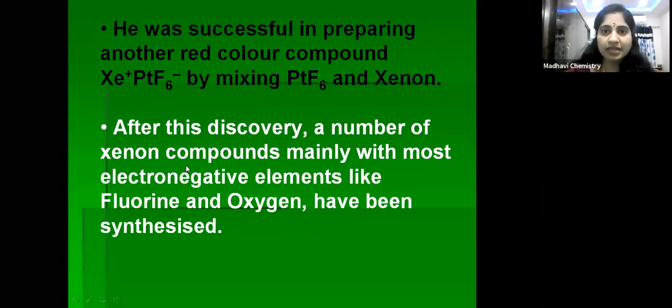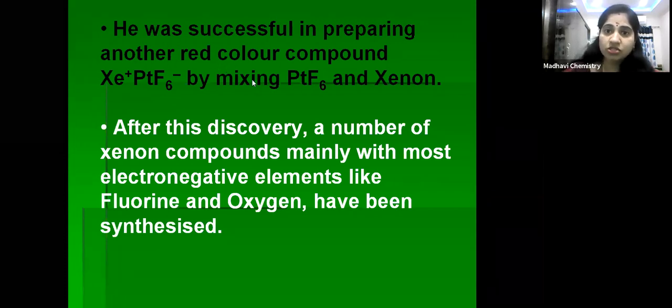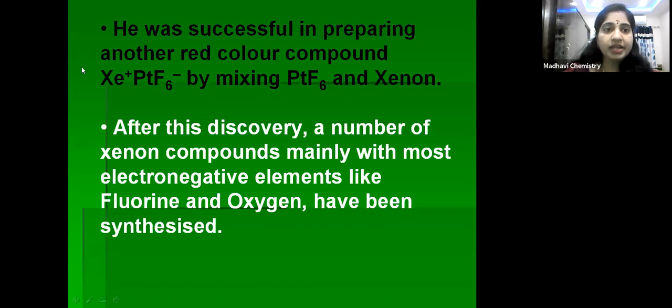And he succeeded in that. He prepared another red-colored compound by using xenon in place of oxygen. He mixed platinum hexafluoride with xenon, and he got a red-colored compound, Xe plus PtF6 minus. It means that xenon can also react.